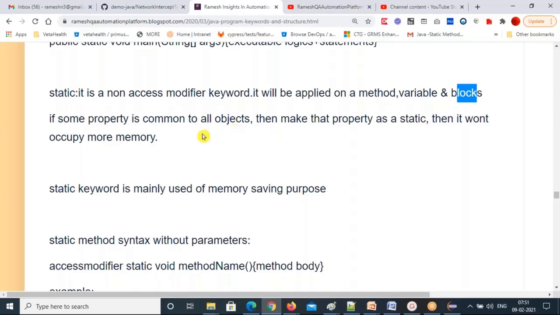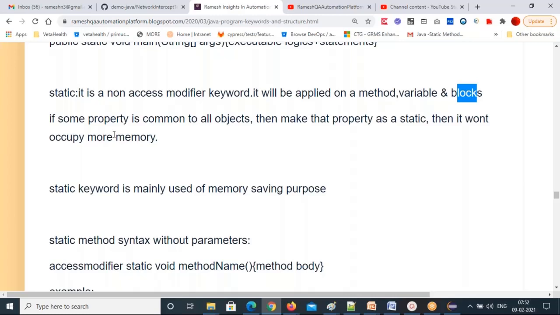Okay. Now, when can you use static? If some property is common to all objects, then make that property static. What is the advantage? It won't occupy more memory. Even if you call the same property multiple times, it won't occupy memory every time. That's the reason we create static variables and static methods.